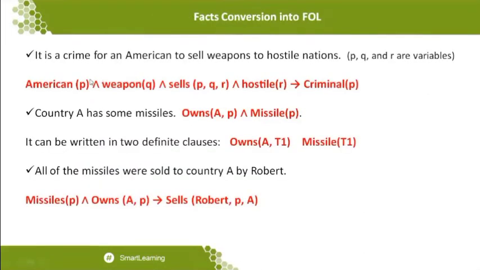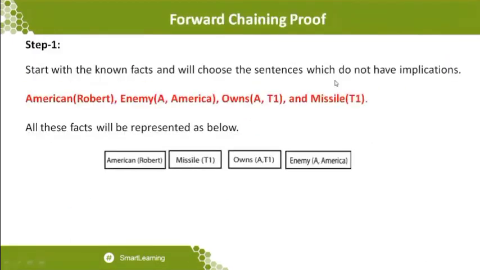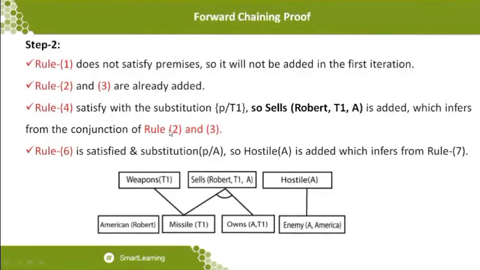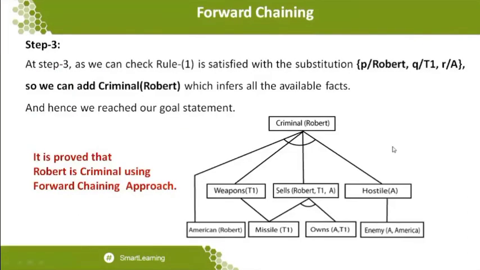First order logic statement means the conjunction symbol: American of P, conjunction symbol, followed by Weapons of Q, conjunction symbol, Sells of P, Q, R, conjunction symbol, Hostile of R, which implies Criminal of P. So the system objective is to prove that Robert is actually the criminal. Using this approach, I can conclude all the statements, and finally I've been merging by taking different kinds of facts.